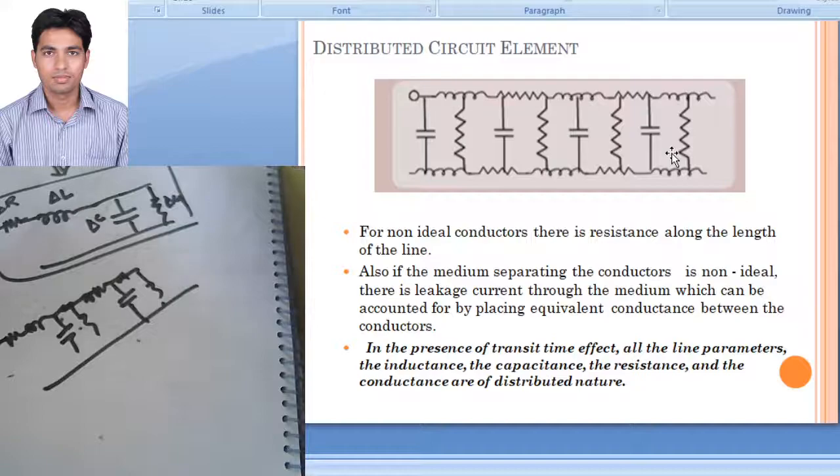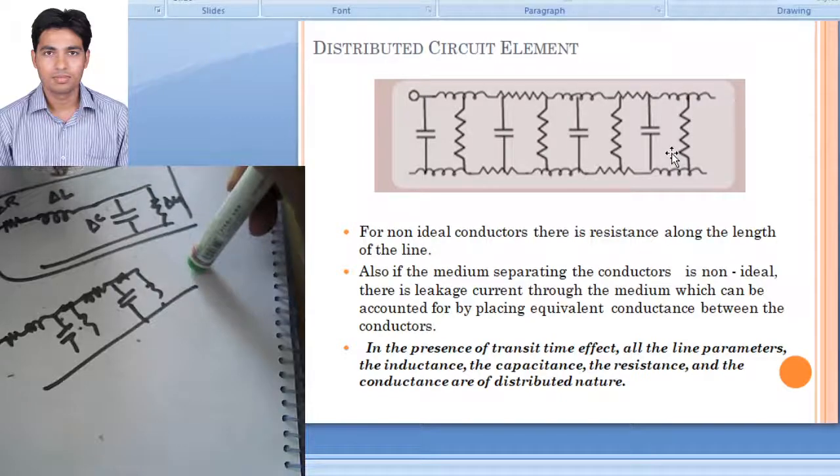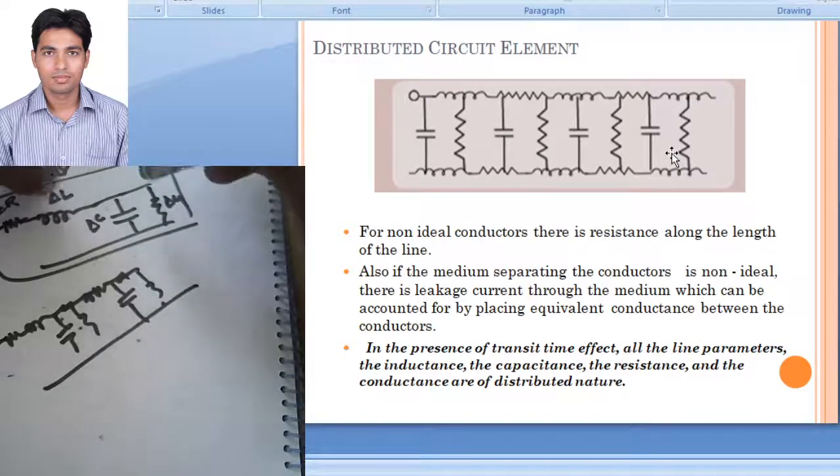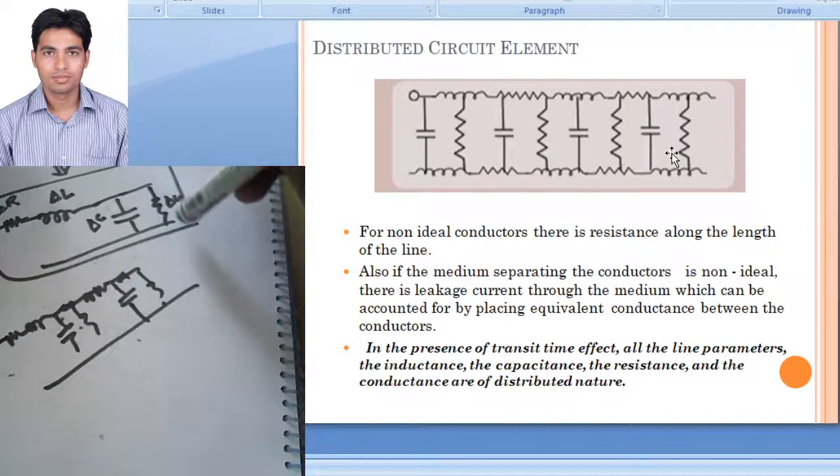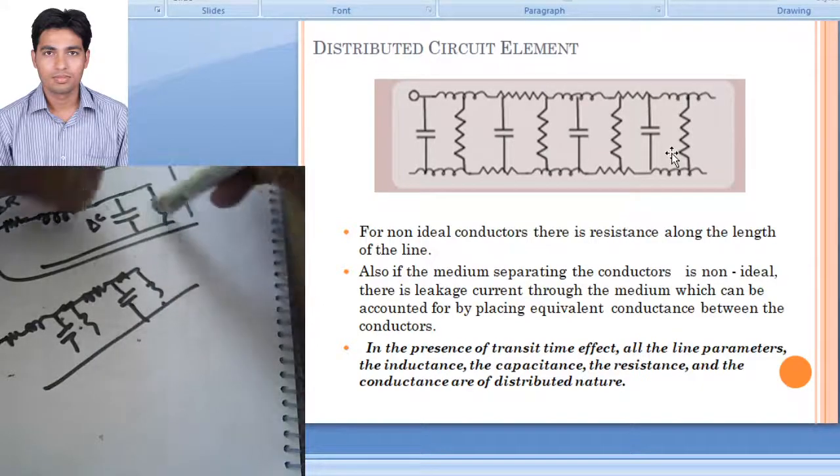Lumped elements are the elements which we use in our circuitries, like resistance, inductance, capacitance, and we can measure this R, L, C in our circuitry by multimeter or any other way. But we cannot measure this R, L, C and G in this transmission line, because we are modeling this. We are modeling the small portion of a transmission line because we want to simplify, we want to find out the solution of a transmission line, how the electric field or the signal will flow through the transmission line.